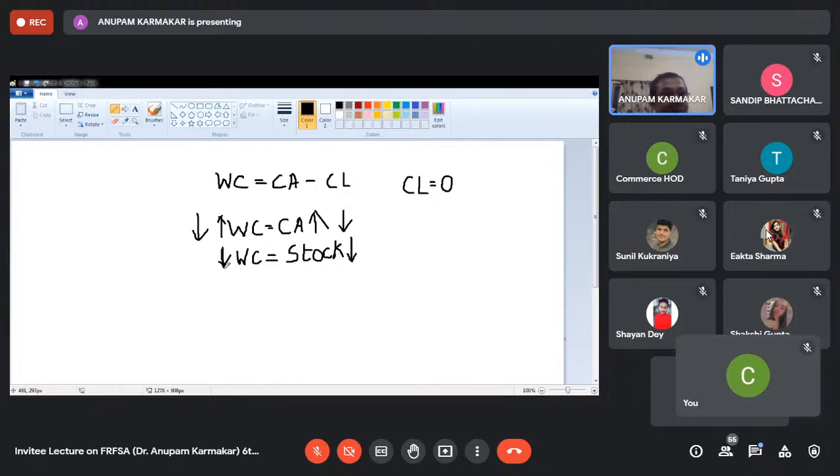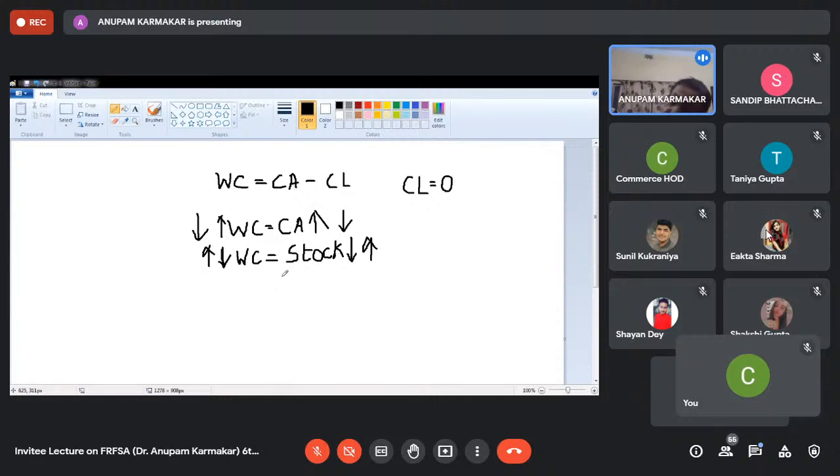And when the stock is increasing, that means the company is unable to sell the stock. The stock is piling up. Stock increasing means working capital is increasing. The money is getting blocked, and that is treated as outflow of funds. Because for manufacturing that stock you have to purchase raw materials and incur labor expenses, direct and indirect expenses that you've already paid for. So that is application of funds. Piling up of stock means outflow of funds.